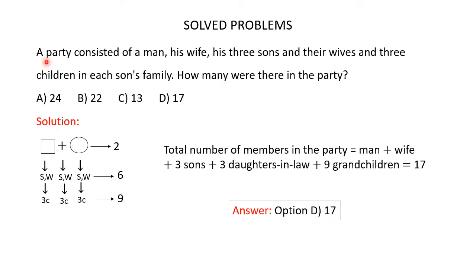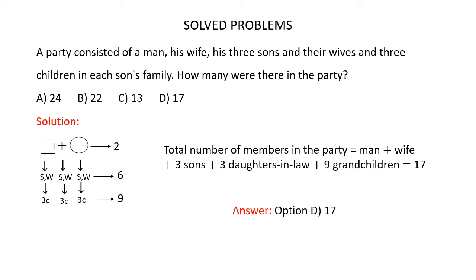A party consisted of a man, his wife, his three sons and their wives, and three children in each son's family. How many were there in the party? You are given four options here and you have to find out which of these options is the correct one. So we are asked to find how many were there in the party. So total number of people in the party.